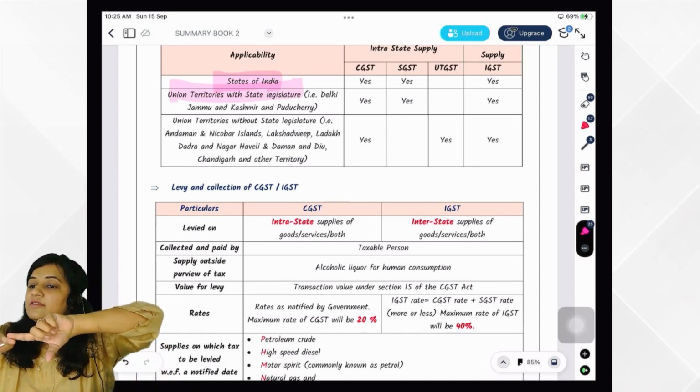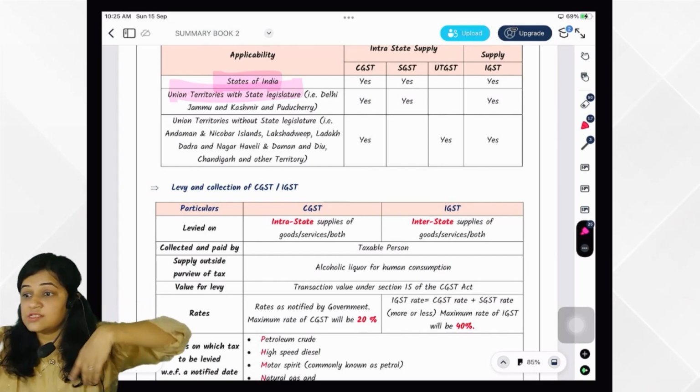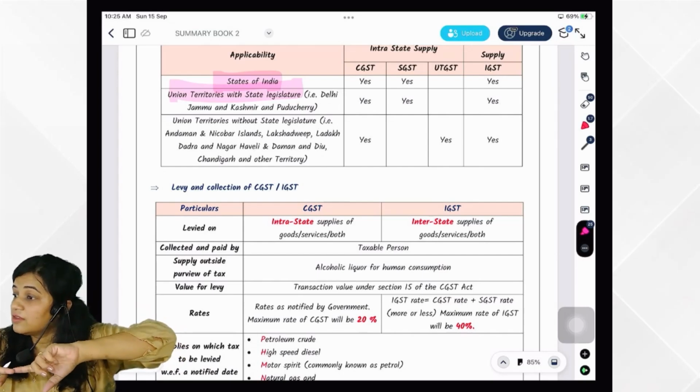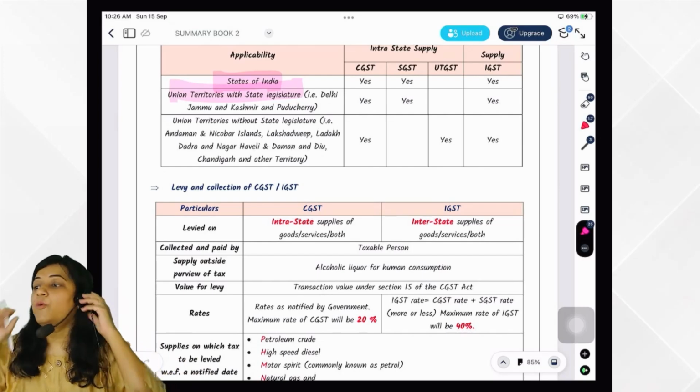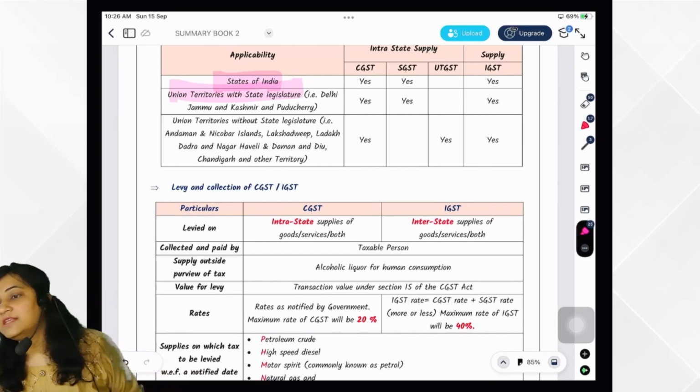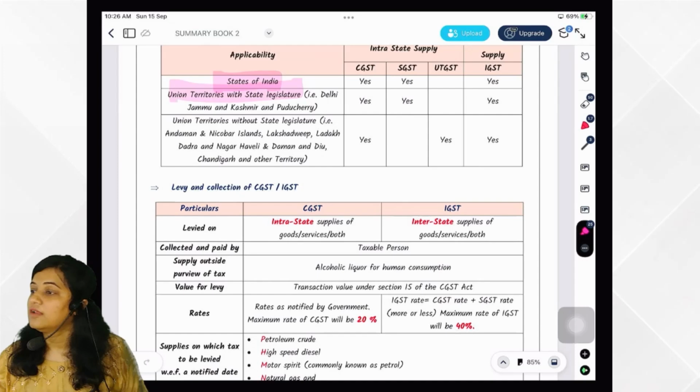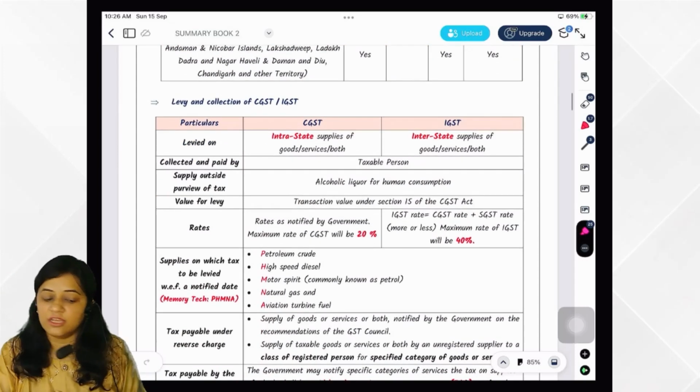Delhi to Delhi: CGST, SGST, not UTGST. Pondicherry to Pondicherry: CGST, SGST, not UTGST. And Jammu Kashmir to Pondicherry: IGST. Jammu Kashmir to Maharashtra: IGST. Then all the other union territories.